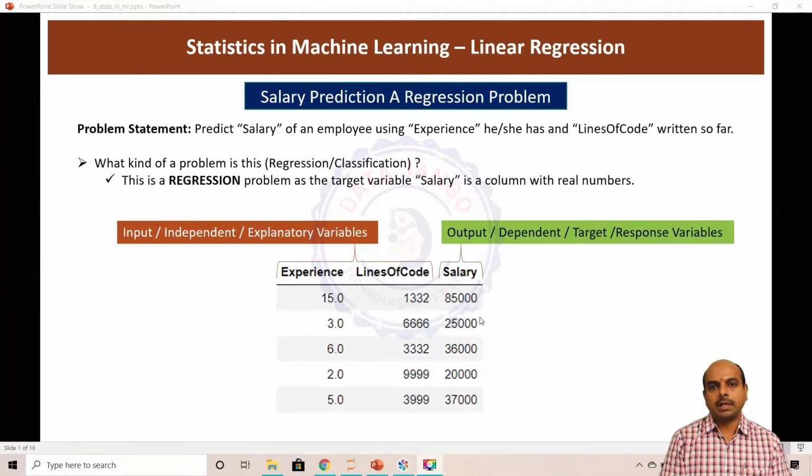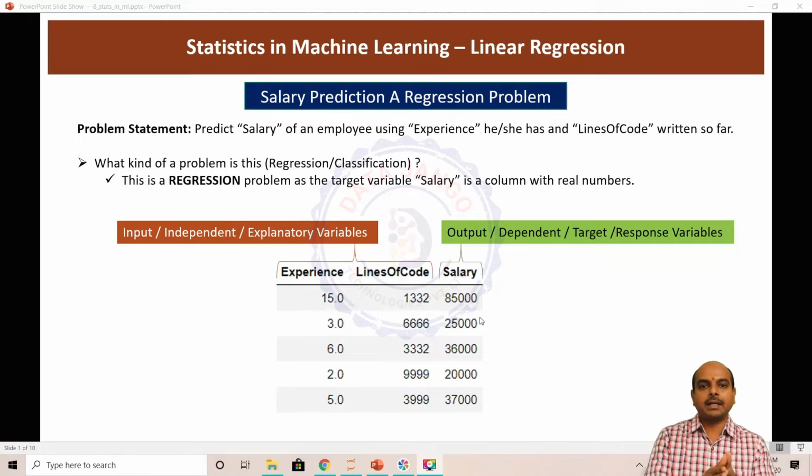So if I tell you a 1000 SFT house is 1 million, a 2000 SFT house is 2 million, and a 3000 SFT house is 3 million, and if I ask you what is the price of a 4000 SFT house, you will immediately say 4 million because you understood the pattern, the relationship between the SFT area and the price.